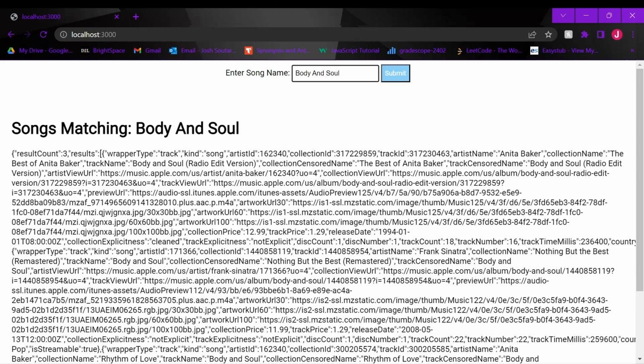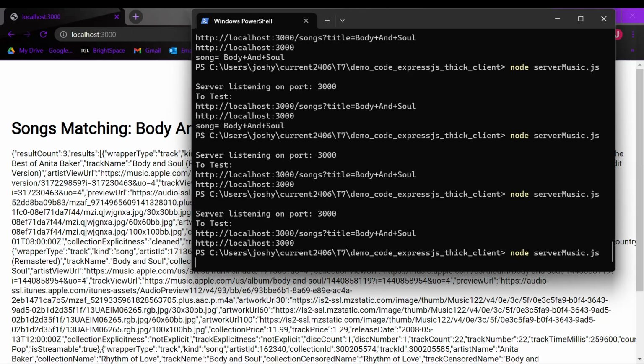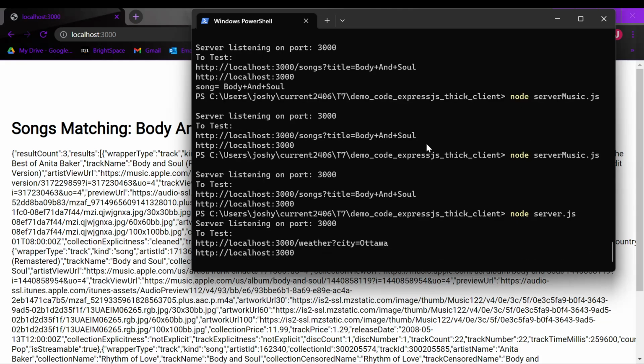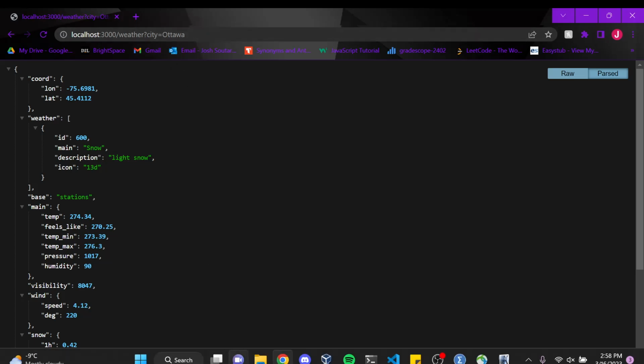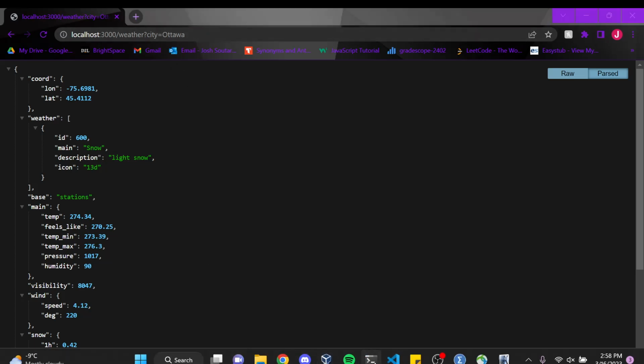Okay. And then problem 3 was just running the server. So I can show that it works. There you go. And then problem 2 was the thin one. So go to that,